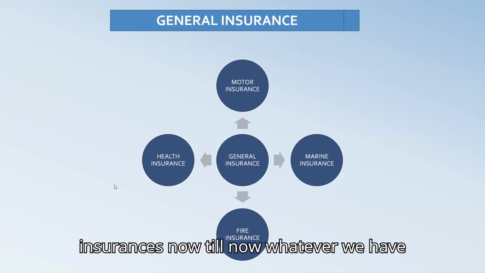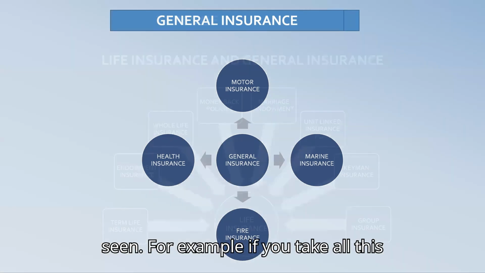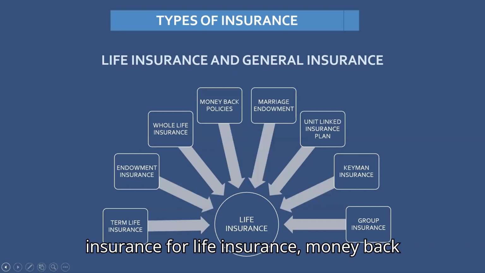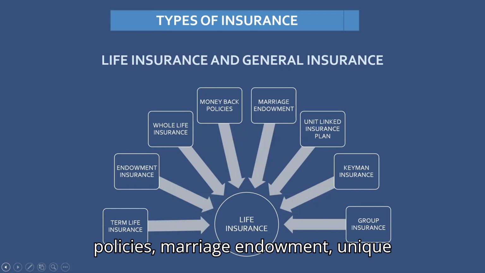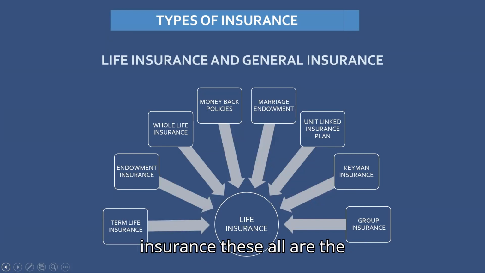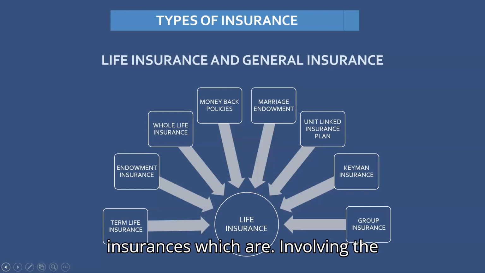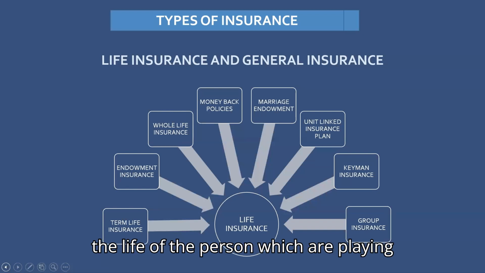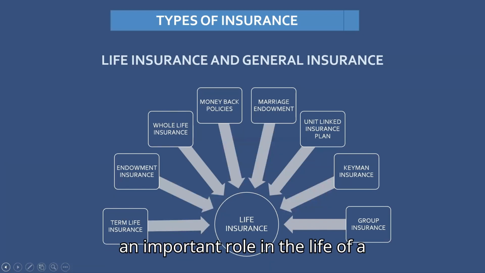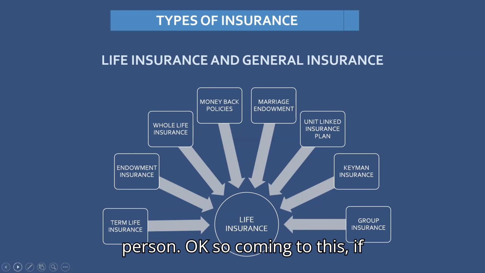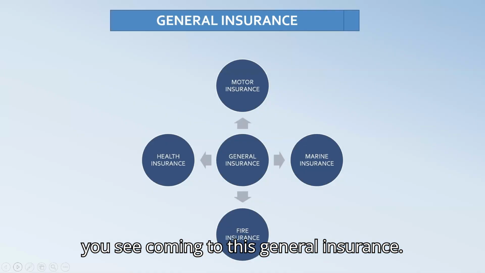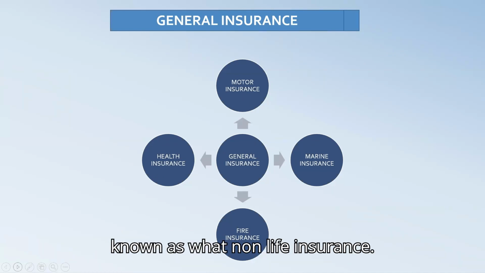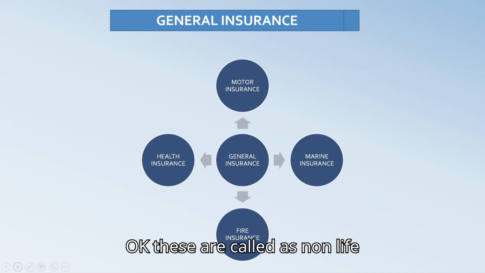Till now, whatever we have seen, for example term life insurance, endowment insurance, whole life insurance, money back policies, marriage endowment, unit linked insurance plan, key man insurance, and group insurance, these are all insurances which deal with the life of a person and play an important role in the life of a person. Coming to general insurance, these are also known as non-life insurances.